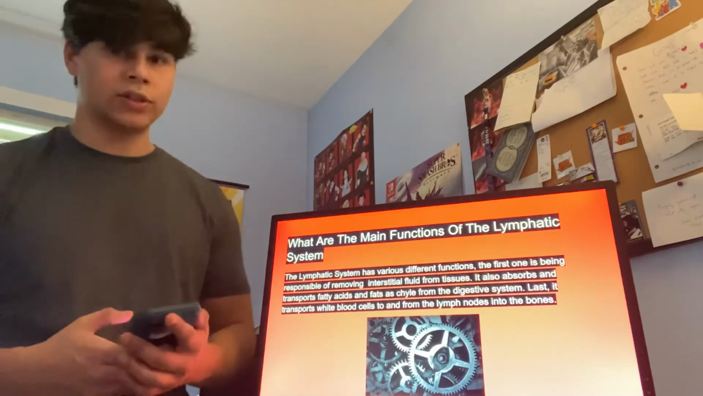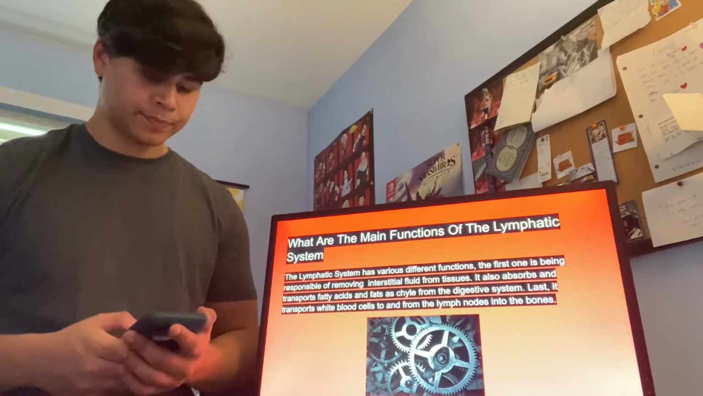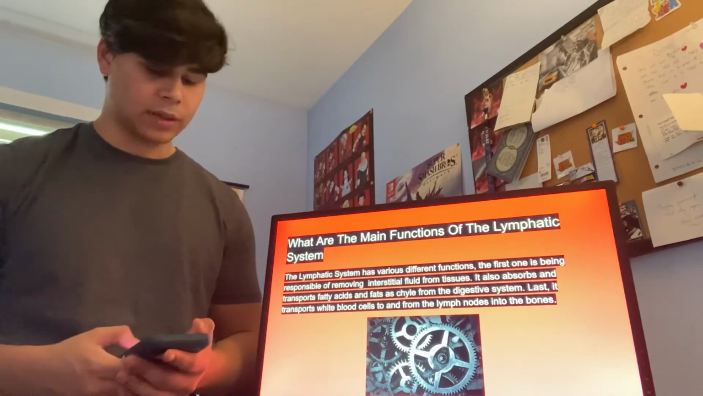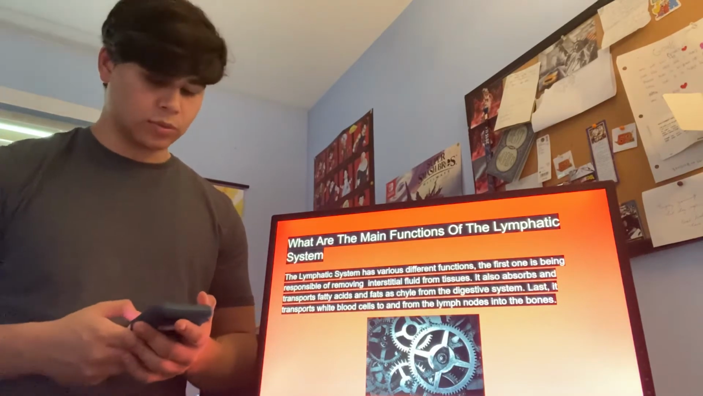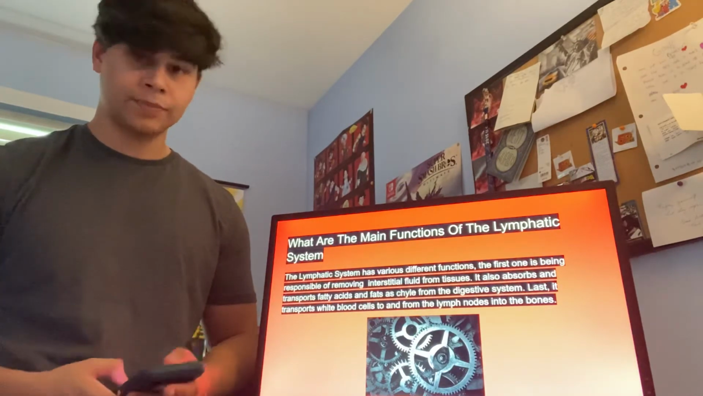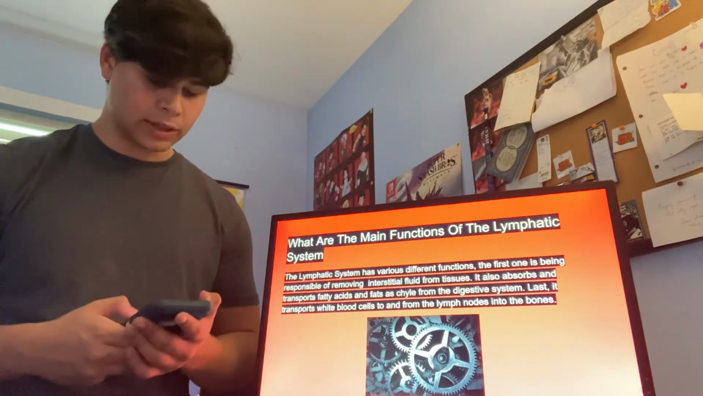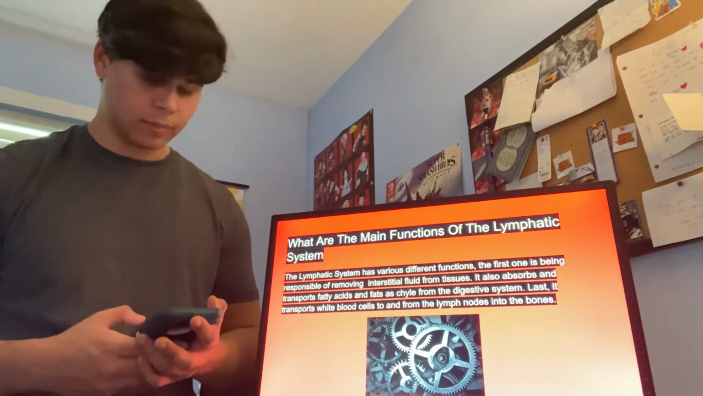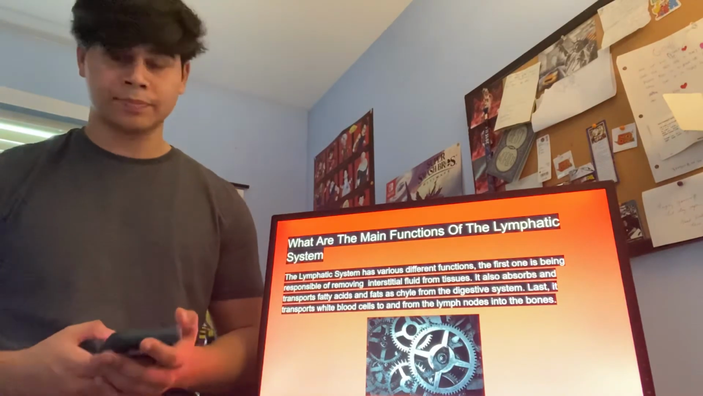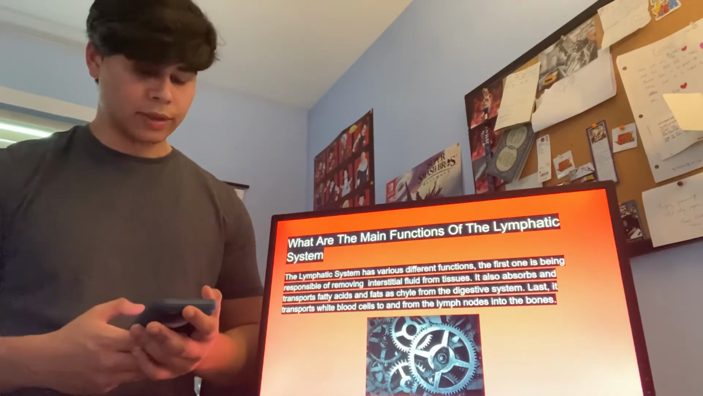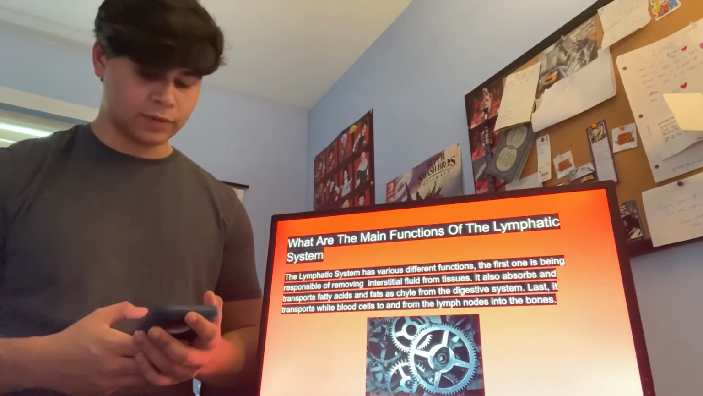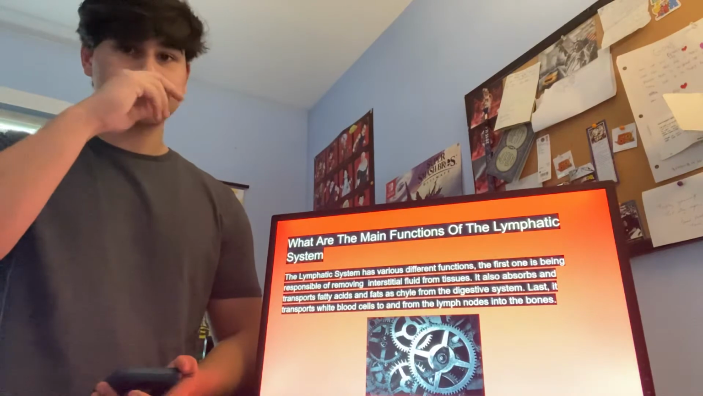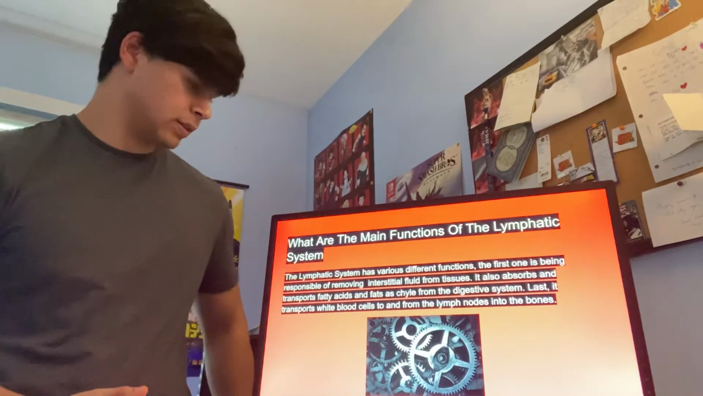What are the main functions of the lymphatic system? It has various different functions. The first one is being responsible for removing interstitial fluid from tissues. It also absorbs and transports fatty acids and fats as chyle from the digestive system. Last, it transports white blood cells to and from the lymph nodes into the bones.